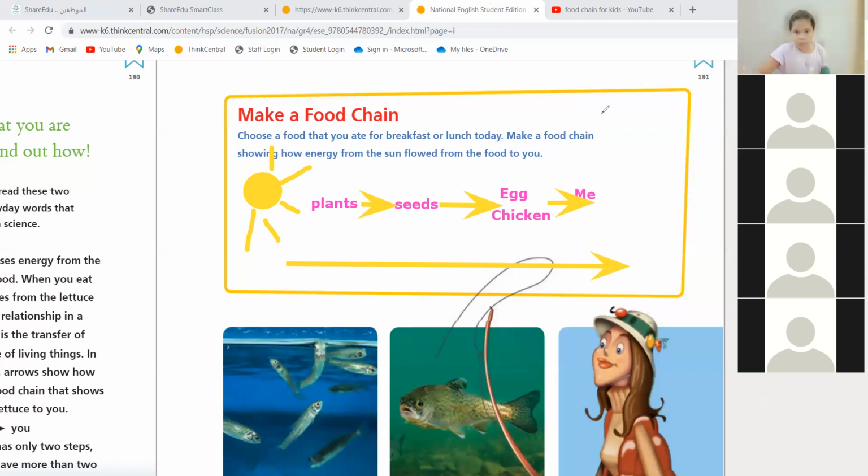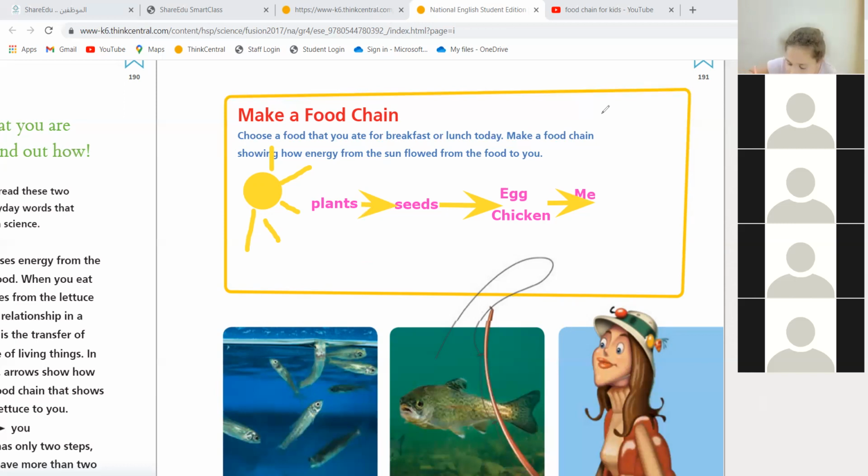Can you give me another example of a food chain? And it starts with what? Miss, why did you put the egg above the chicken? Because the eggs come from the chicken. Oh, okay. Yeah.